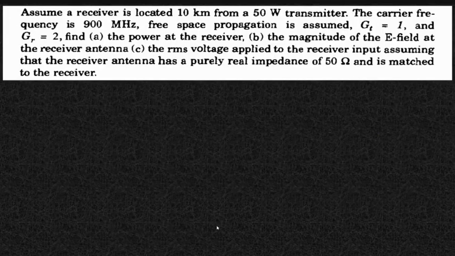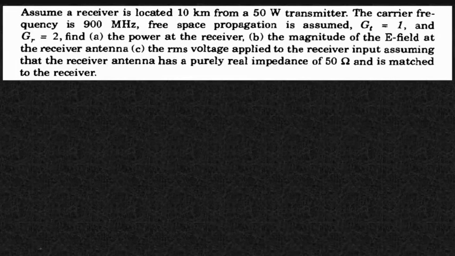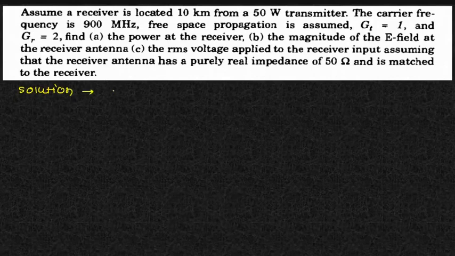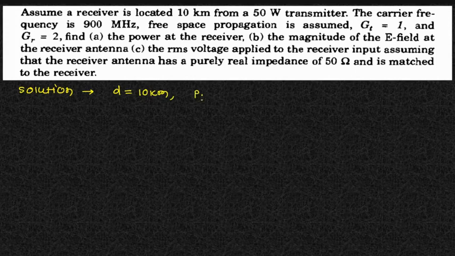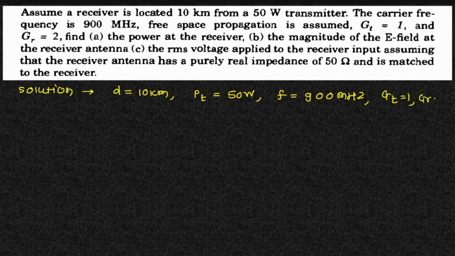Now we'll solve one more problem. Assume a receiver is located at 10 kilometers from a 50 watt transmitter. So I'll just write down what is given here. While providing the solution to this numerical, the first thing given is D, that is 10 kilometers. Transmitted power PT is given as 50 watt. Then carrier frequency is given as 900 megahertz. Okay, and GT, the transmitting antenna gain, is 1, and the receiving antenna gain is 2. Now we'll solve one by one.